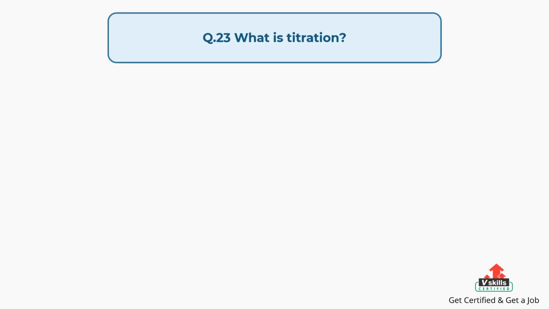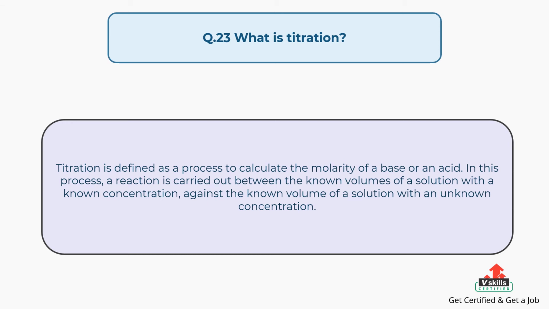Question number 23. What is titration? The answer is, titration is defined as a process to calculate the molarity of a base or an acid. In this process, a reaction is carried out between the known volumes of a solution with a known concentration, against the known volume of a solution with an unknown concentration.